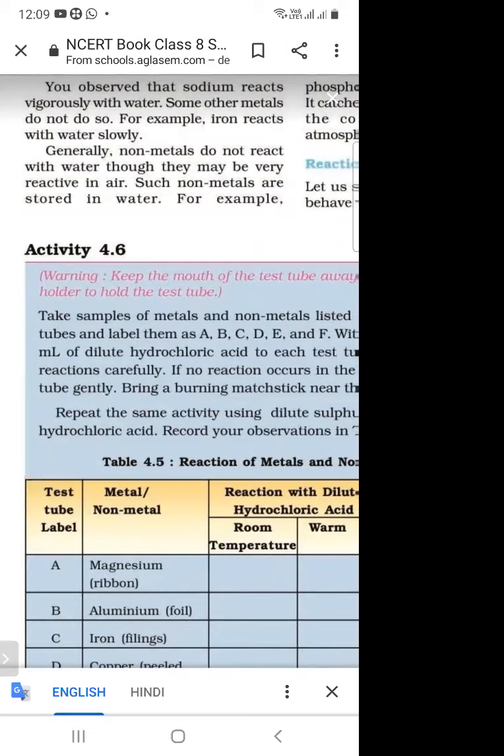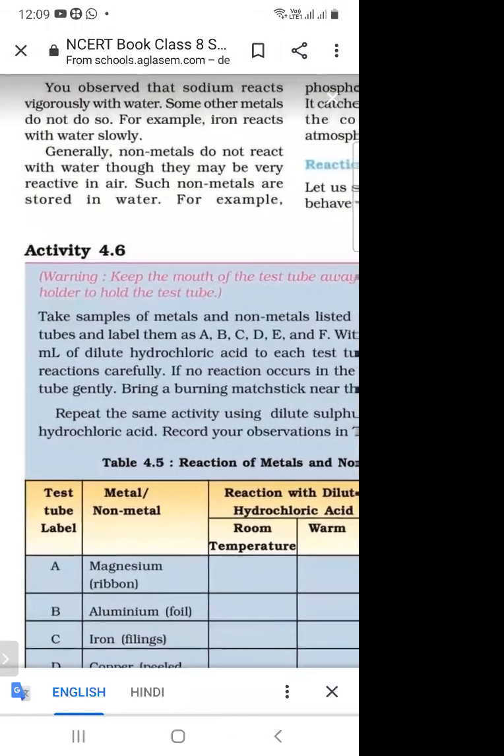What is the conclusion? When all metals react with the oxygen, then oxide will form. And what is the nature of this oxide? It is basic in nature. And next is